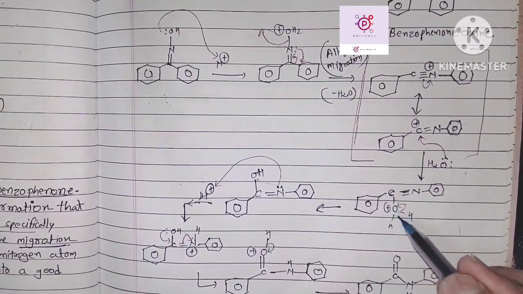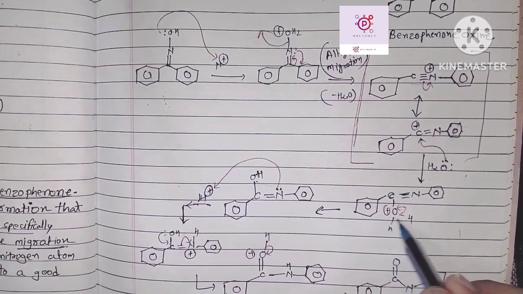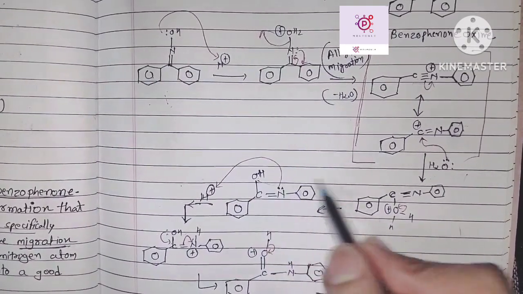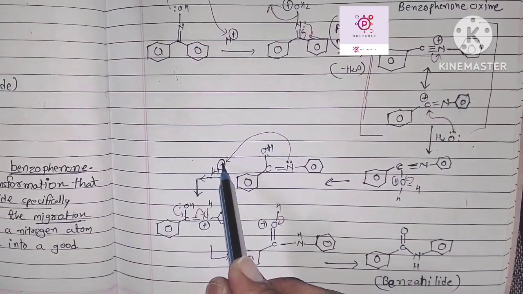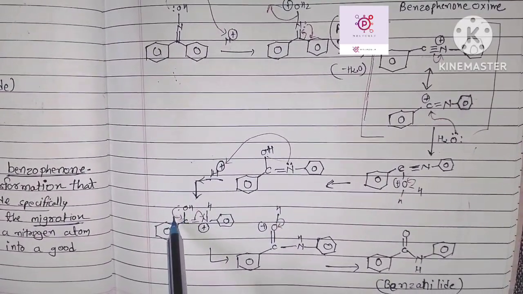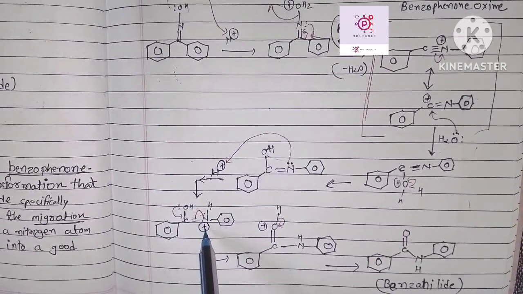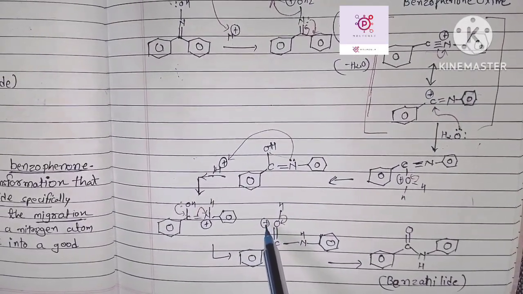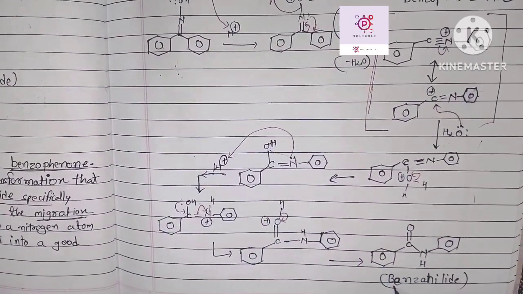So the OH2 plus, on removal of hydrogen, we will get OH. In acidic condition, the nitrogen lone pair abstracts the proton, so the oxygen lone pair is in conjugation and the nitrogen is neutralized, so the oxygen has a positive charge, so H plus will be removed, and then we will get benzanilide.